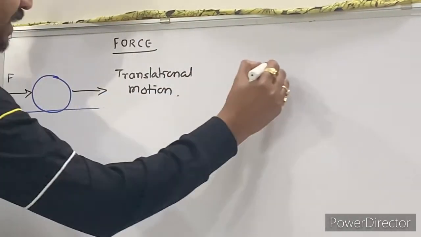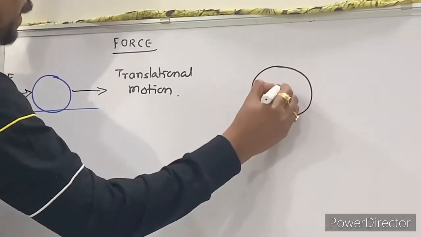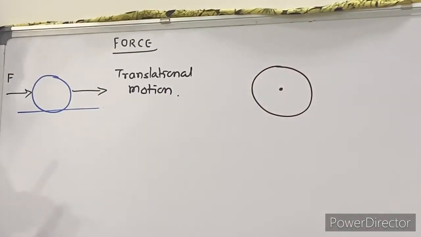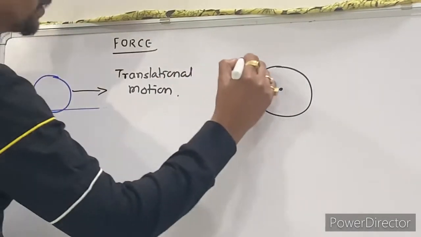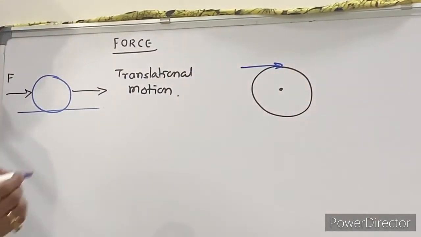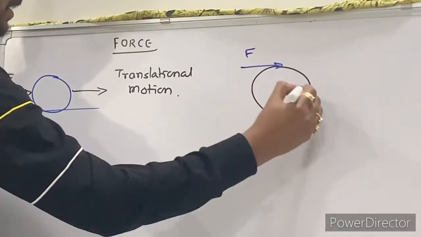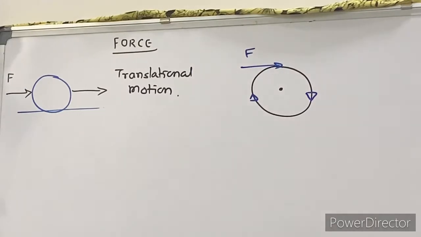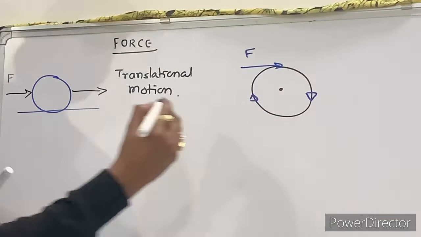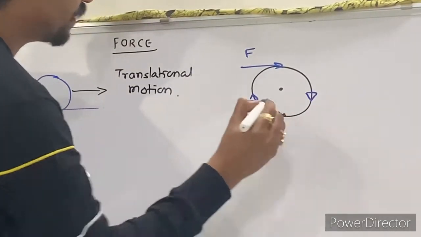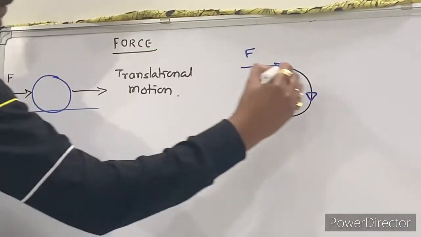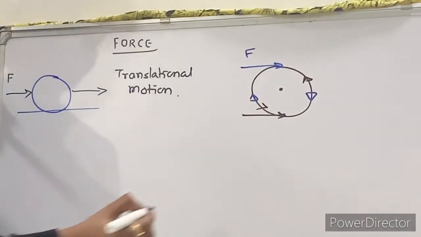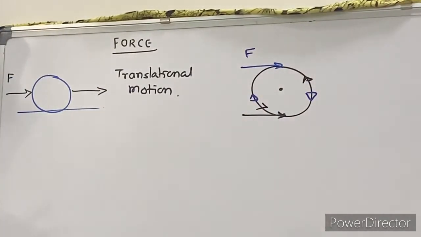Now in the second case, suppose the body is pivoted. This is the axis of rotation. And suppose I am applying force to this body in this direction. This is the applied force. Then this body will start moving like this. This is called clockwise direction. Or if I apply force in this direction, then the body will start rotating in this direction. This is called anti-clockwise motion.